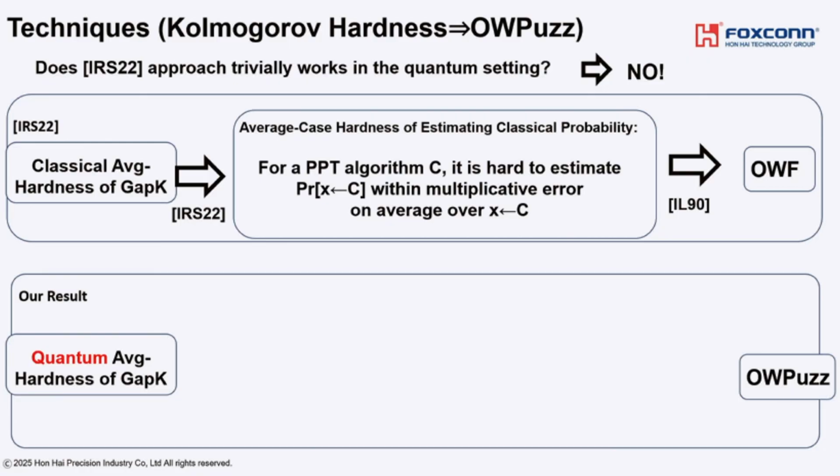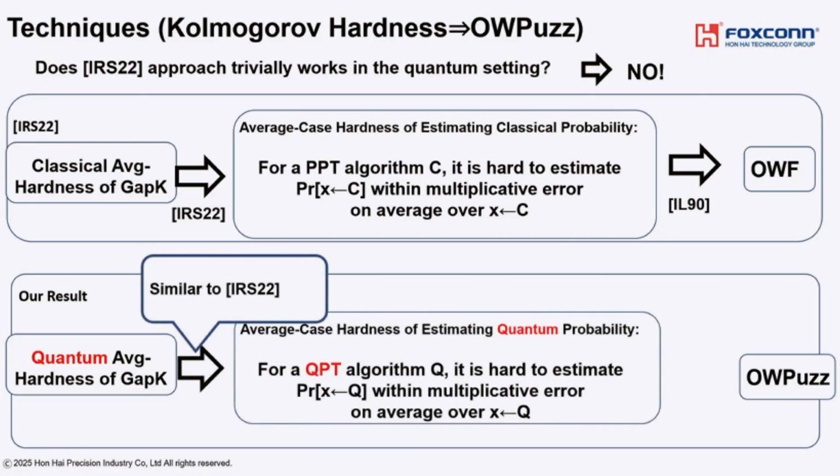So it is natural to think about the quantum case. We also consider average case hardness of estimating a quantum probability distribution. Fortunately, similar to IRS-22, we can obtain this direction. But actually, the most challenging part is to show this direction.